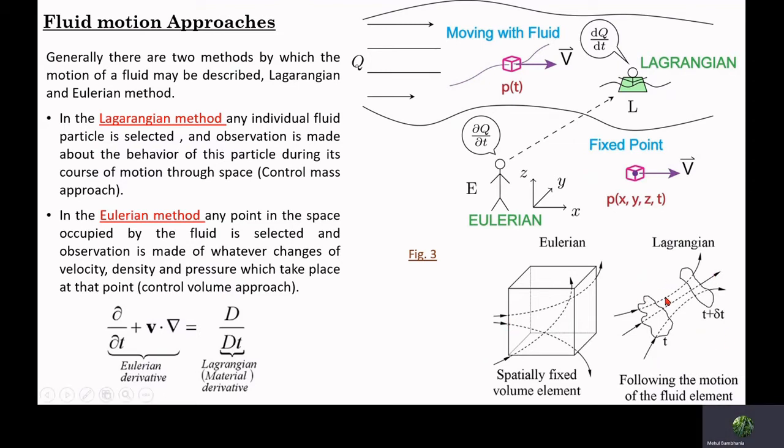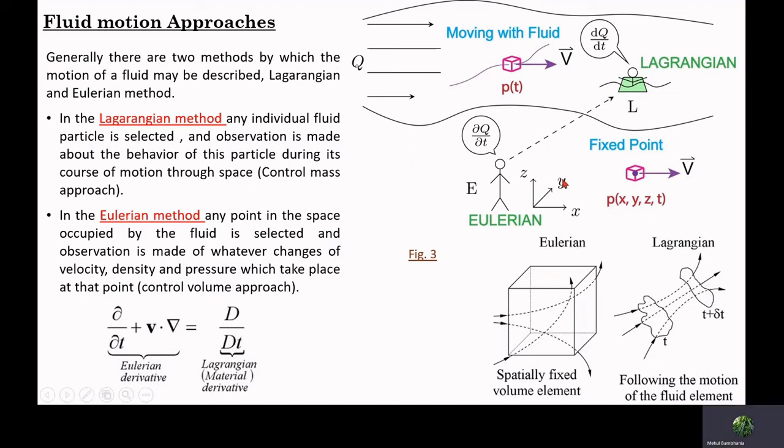In the case of the Lagrangian method, we identify a certain amount of mass and continuously observe the behavior of that mass with respect to time. The idea behind highlighting these two approaches is that one should understand which one is the appropriate way to describe the physics of the problem.